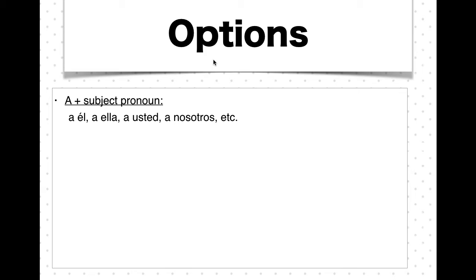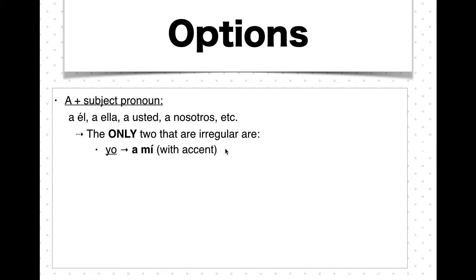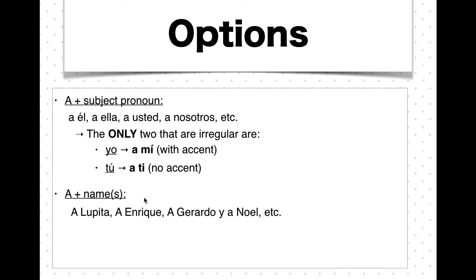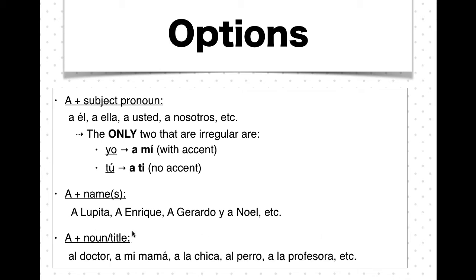There are only two irregulars when you are doing a plus a subject pronoun. The only two that change would be yo, which goes to a mí. You cannot say a yo. And tú, you can't say a tú, you would say a ti. Another option would be to do a plus a name. So we have a Lupita, a Enrique, a Gerardo y a Noel, etc. And the final option would be a followed by a noun or a title. So some examples would be al doctor, a mi mamá, a la chica, al perro, a la profesora, etc.